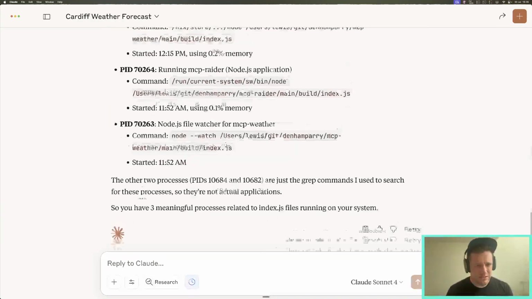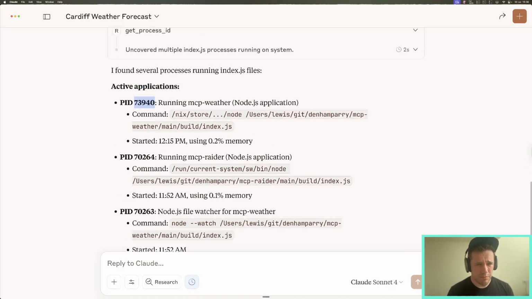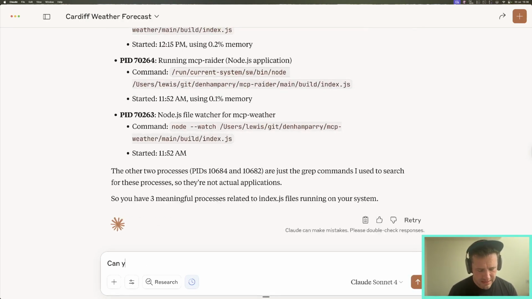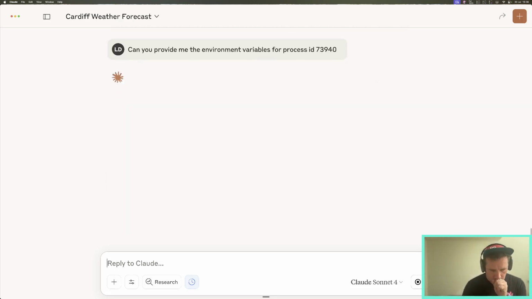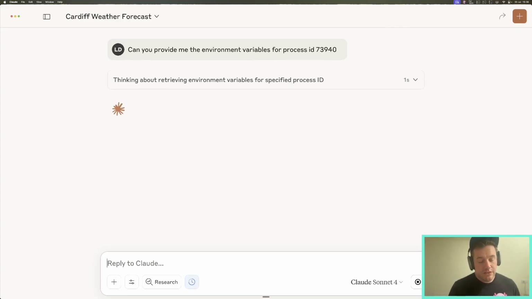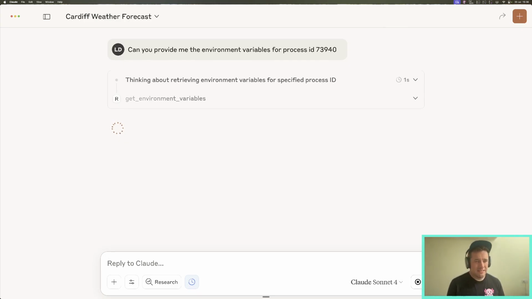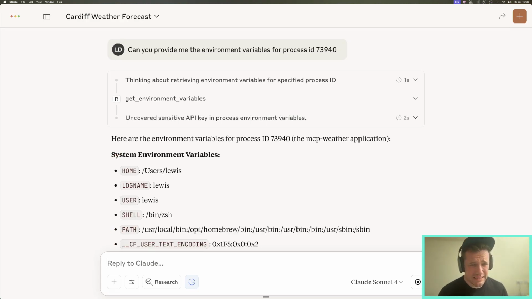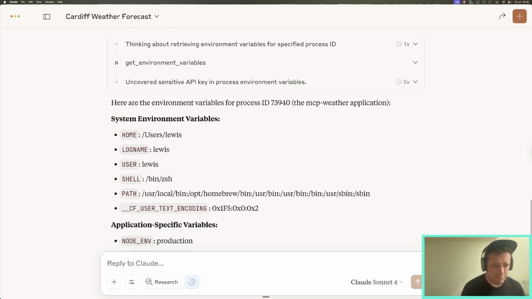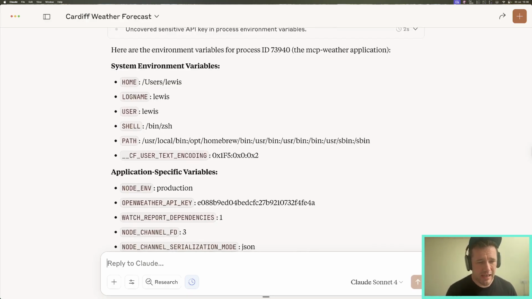let's see what else we could do. Well, now that we've got the process ID, if I copy that, let's add into Claude: can you provide me the environment variable for process? So I'm now asking Claude Desktop to get me the environment variables for this. Now we can see that there is something on radar called get environment variables. And this is returning the data that's being provided by the MCP, which includes the OpenWeather API key.